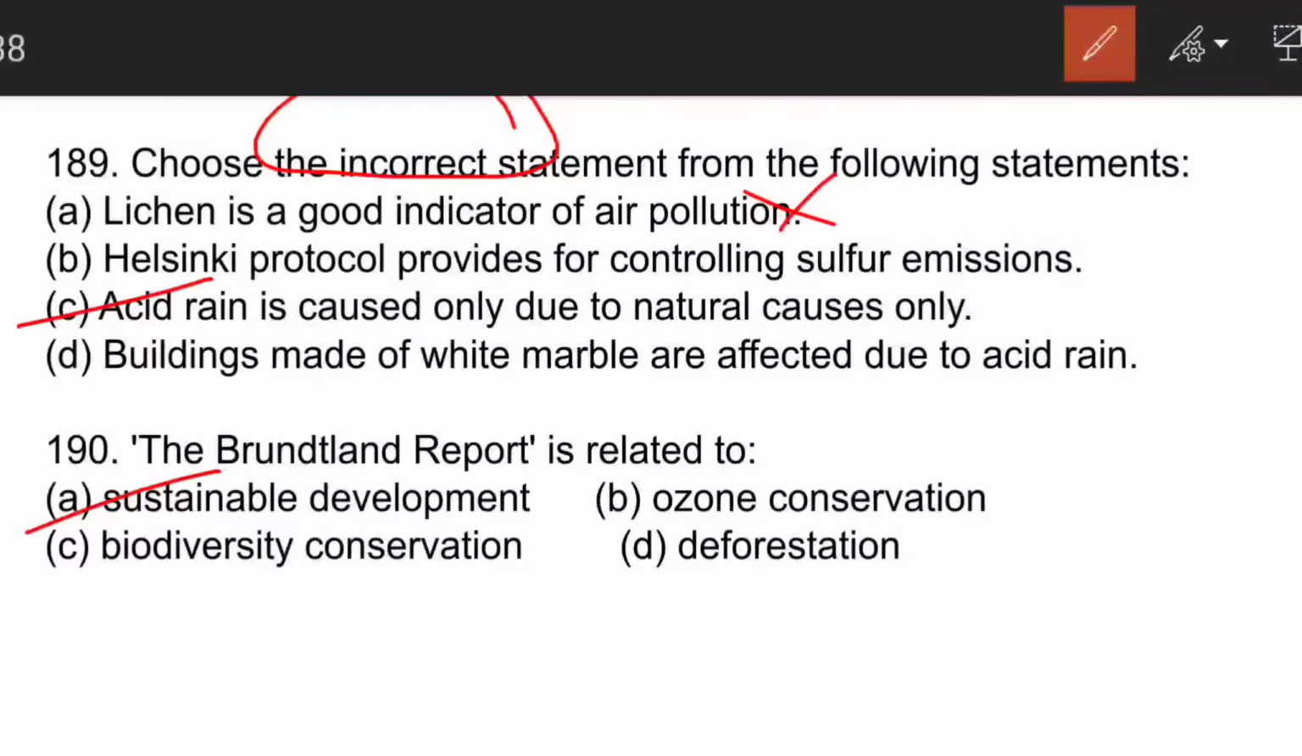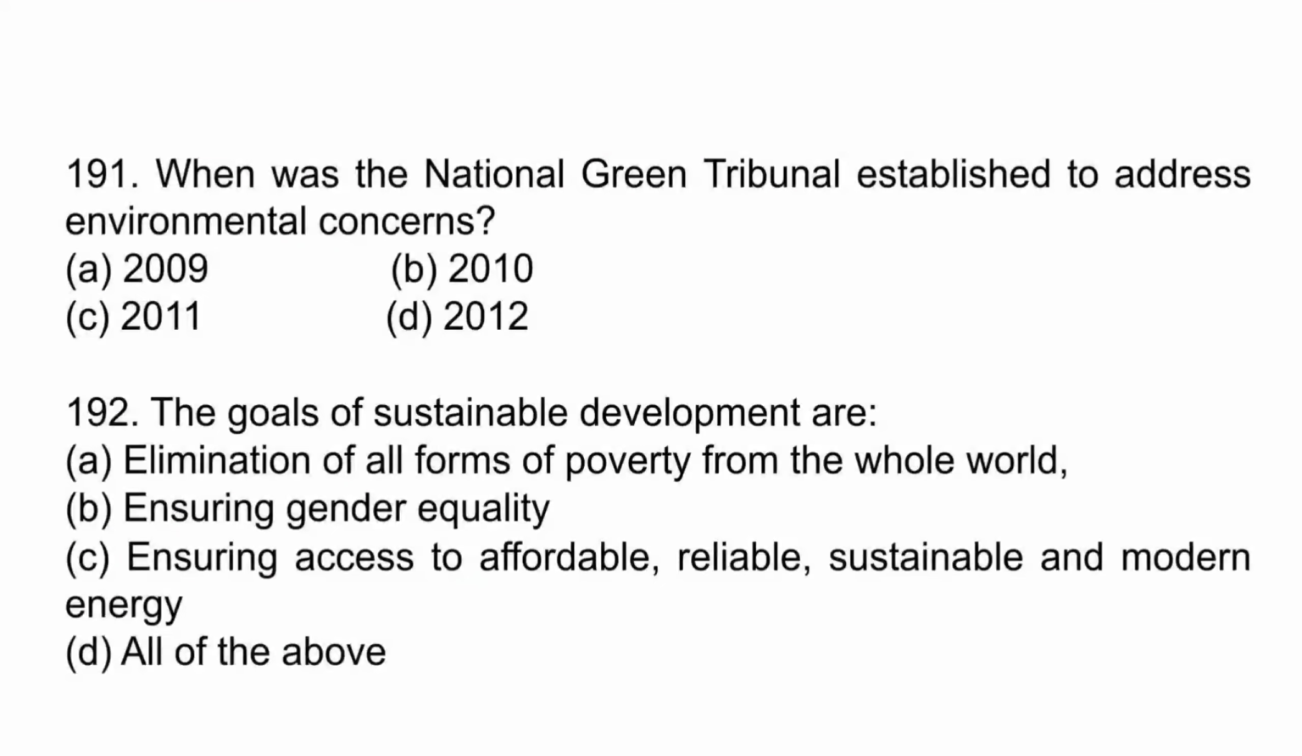The next question is, the Brundtland report is related to sustainable development. It was published in 1987 by the name of Our Common Future, which was published by Oxford University Press. The next question is, when was the National Green Tribunal established to address the environmental concerns?